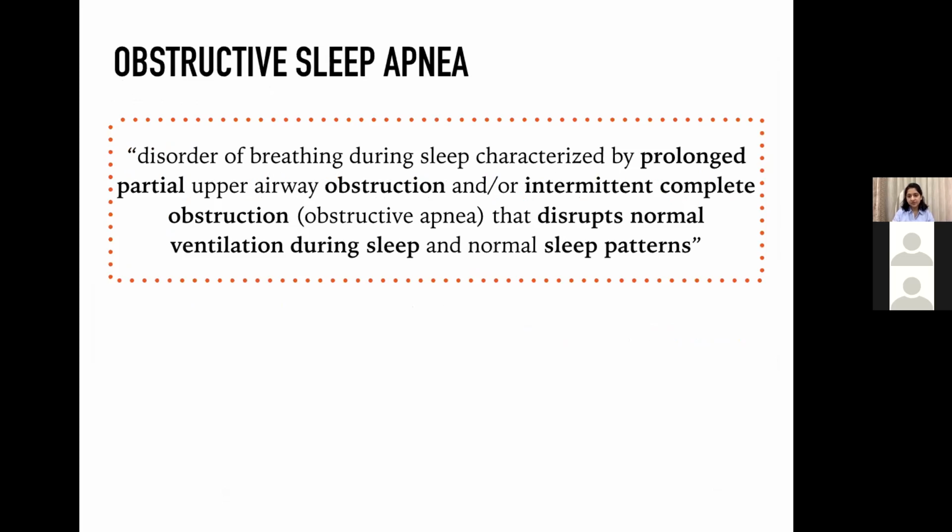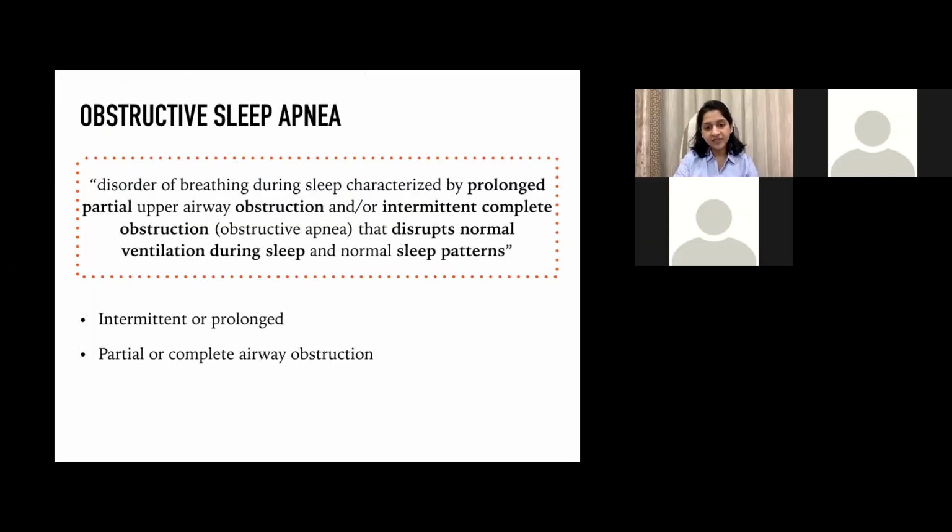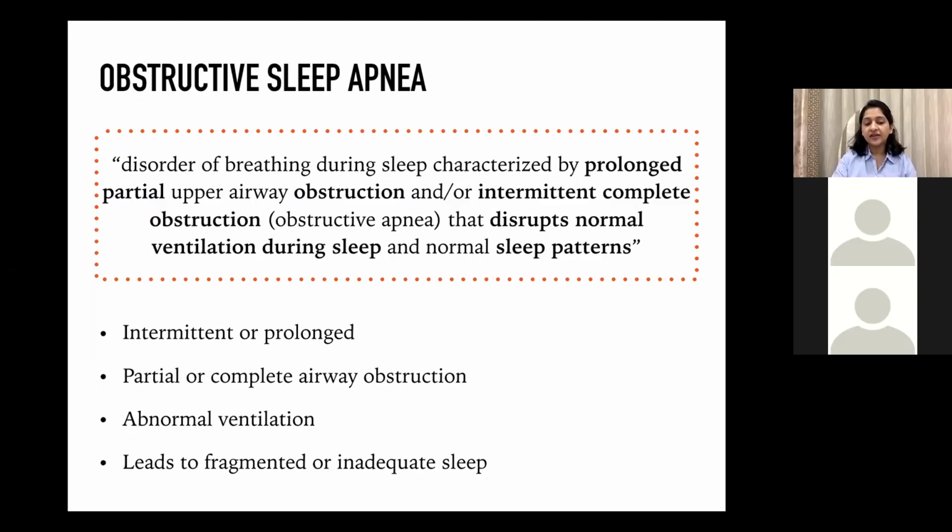So in simple terms, it is intermittent or prolonged, partial or complete airway obstruction, leading to abnormal ventilation, and fragmented or inadequate sleep.